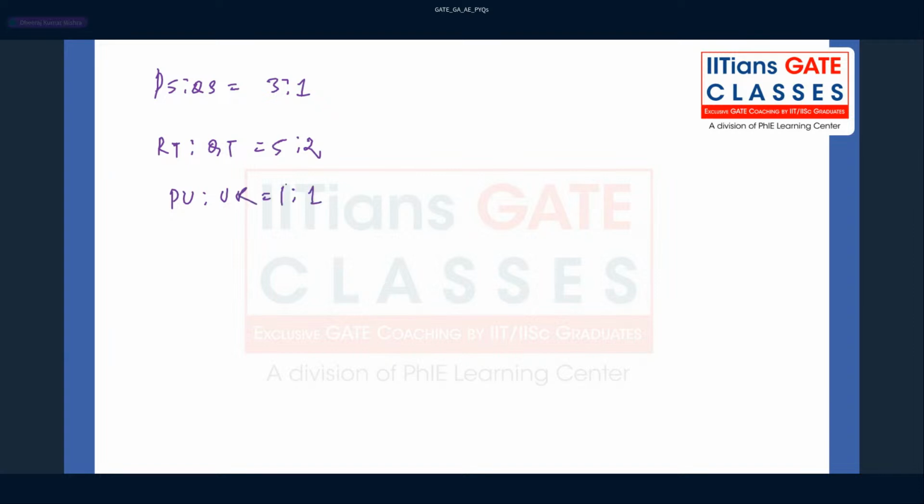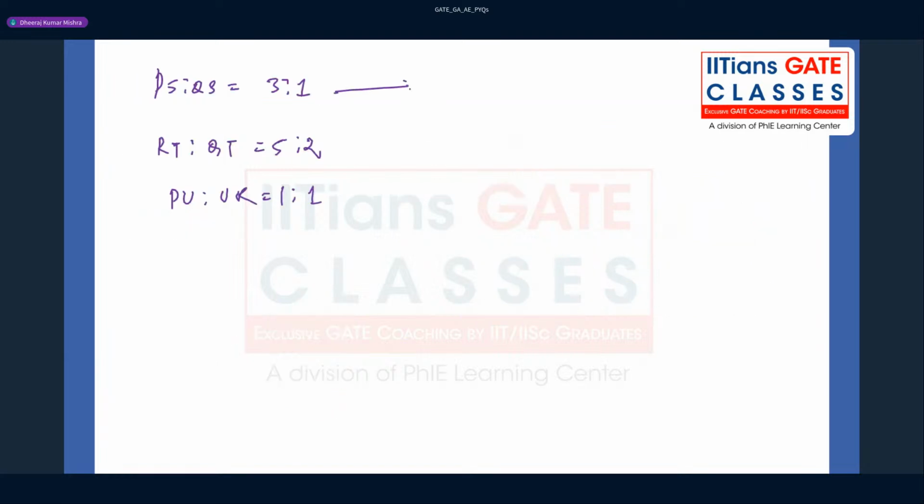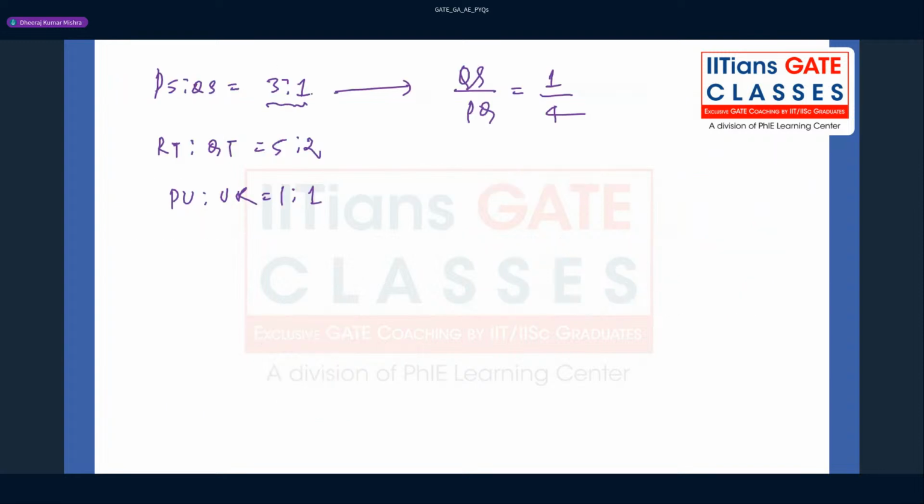Then what you can do here is find QS by PQ. You take this part, that is one part, and total part is 4, because 3 plus 1 is 4. So from here, QS by PQ is going to be 1 by 4. I believe everybody can find this, because the ratio is given. QS upon PQ can be written as 1 upon 4, because total parts is 4 here.